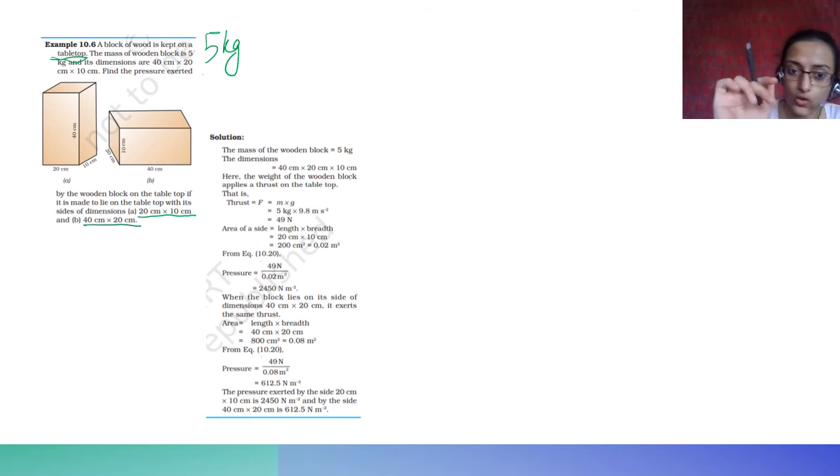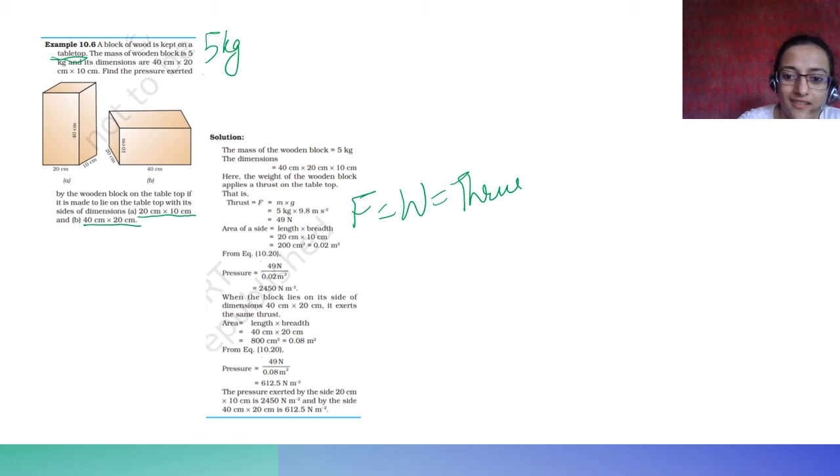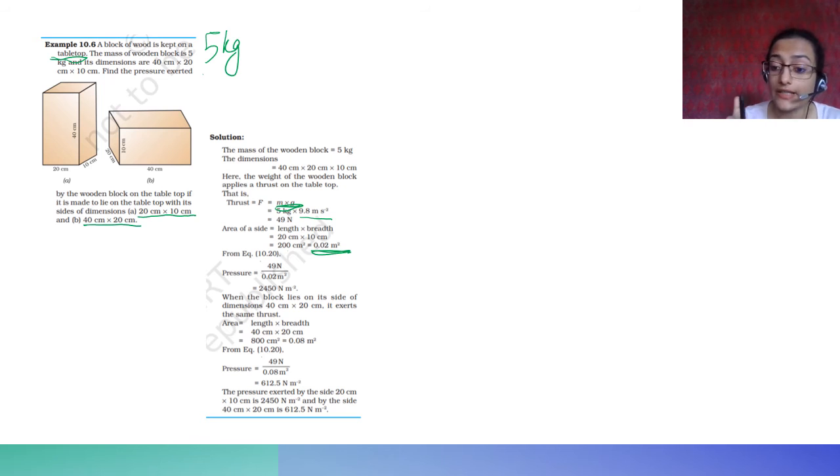First we calculate the force, right? Please remember, in this case force is equal to weight is equal to thrust. So force is equal to m into g, mass is 5 into g is 9.8, so 49 Newton, which is also the weight of this object, which is also the thrust. So area of one side, first we take 20 into 10, 20 by 10 centimeter, this is 200 centimeter square. We have to calculate in meter.